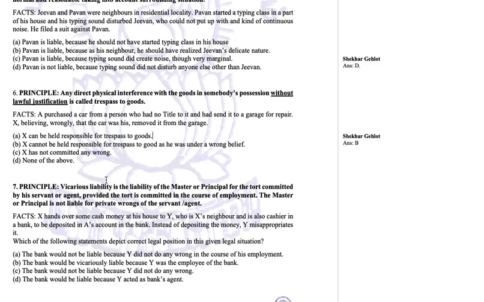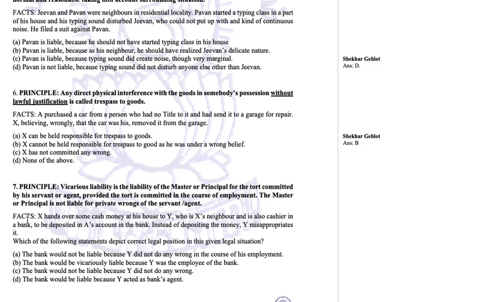Principle: vicarious liability is the liability of the master or principal for the tort committed by his servant or agent, provided the tort is committed in the course of employment. The master or principal is not liable for private wrongs of the servant or agent. So if the tort is committed in the course of employment, the master or principal shall be liable. But if the torts are committed in a private capacity, as private wrongs of the agent, then the master or principal shall not be liable.